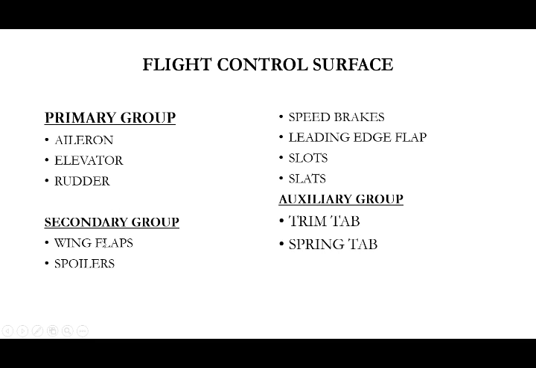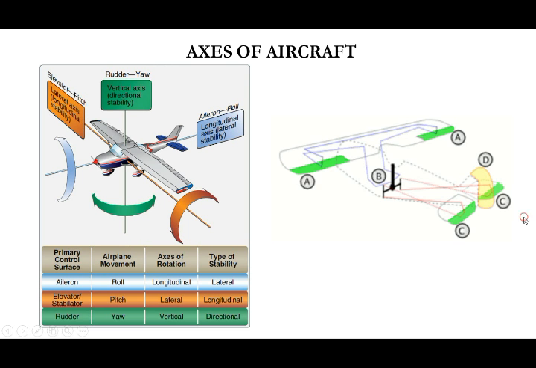The secondary group is used for big aircraft: wing flaps, spoilers, speed brakes, leading edge flap, slats, and slots. In the auxiliary group, there are trim tab and spring tab.